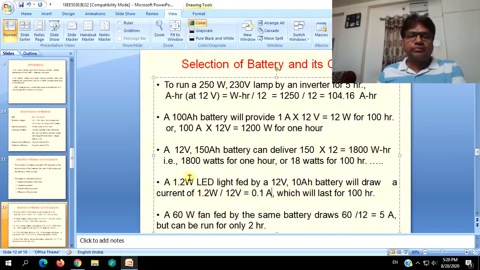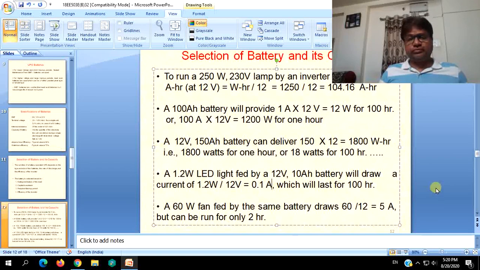This is VA cos phi. LED means resistive, so cos phi is 1. So 1.2 by 12 is 0.1 amperes, which will last for 100 hours. So if you continuously run this light, totally put together, even if it is intermittently on and off, it can be run by this battery for 100 hours.